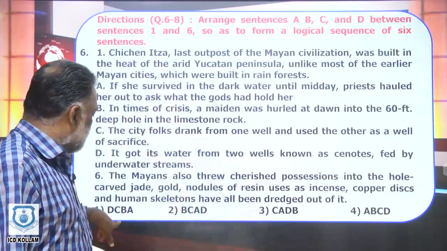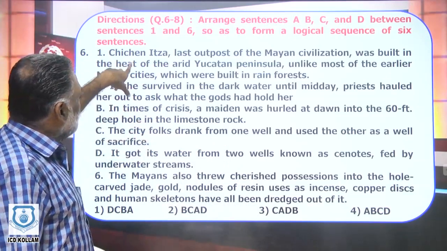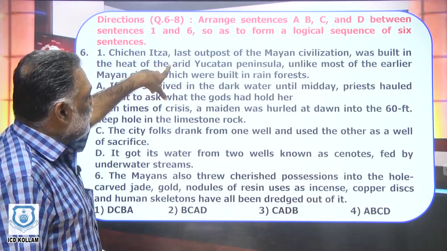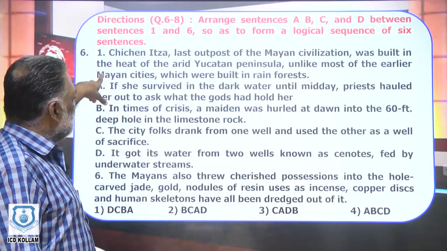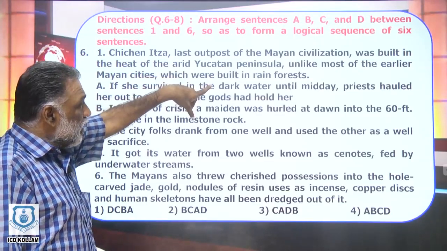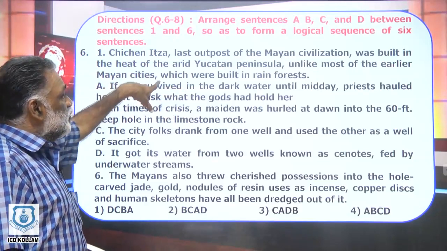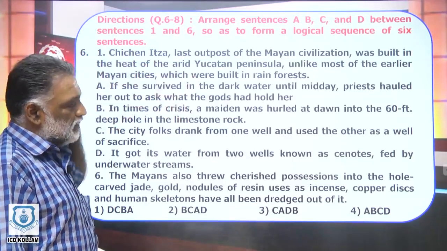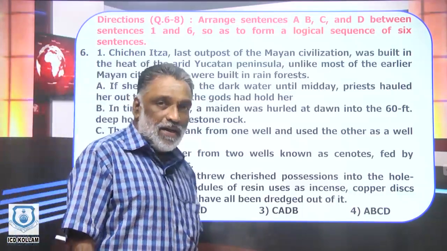Now let us check out here. Look at the first sentence. Chichen Itza, last outpost of the Mayan civilization, was built in the heat of the arid Yucatan Peninsula, unlike most of the earlier Mayan cities which were built in rainforests. Now a bit of facts. What is a Mayan civilization?